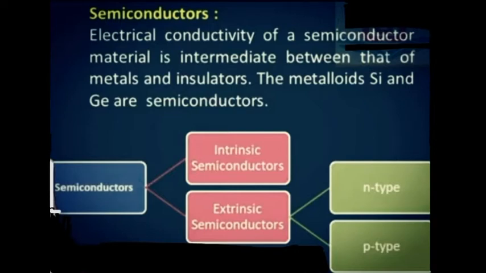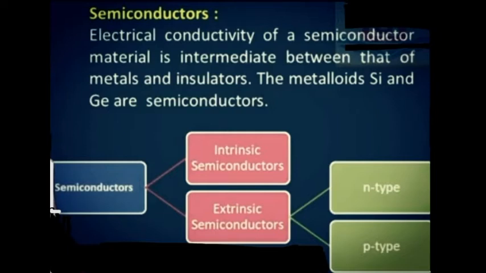We know that the conductivities of semiconductors are intermediate between metals and insulators. The semiconductors are further classified into two types. First is intrinsic semiconductor and second one is extrinsic semiconductor. Then extrinsic semiconductor is further classified into two types, that is N-type semiconductor and P-type semiconductor.